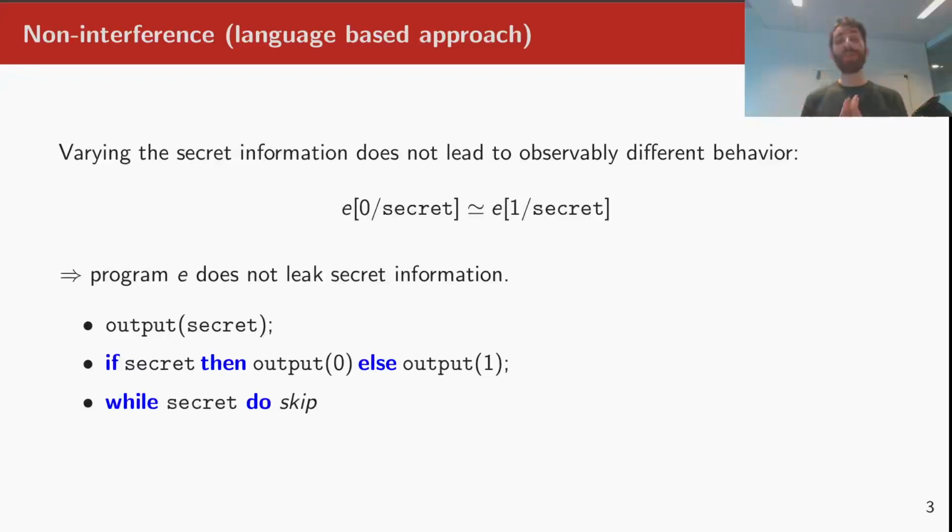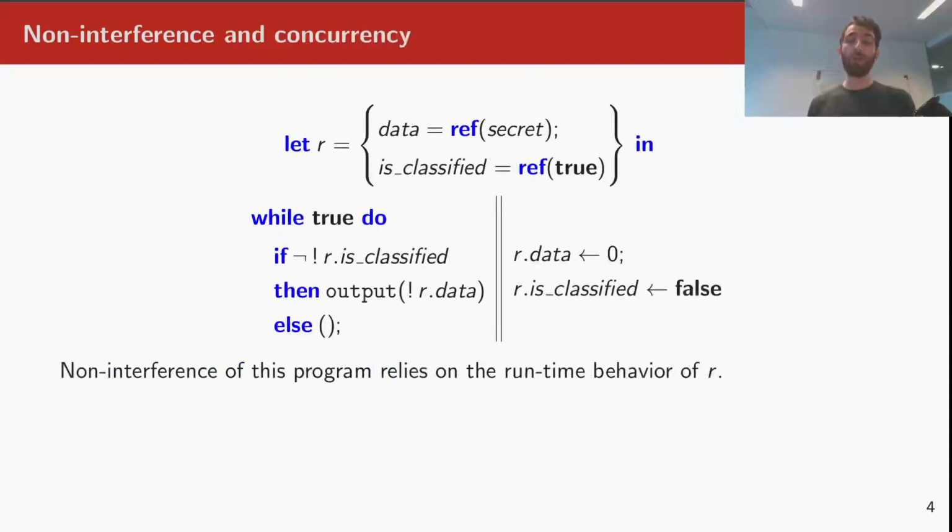The third program leaks information through the termination behavior. On the face value, such termination leaks might not provide much information to the attacker, but their effects can be aggravated, especially in presence of concurrency. Now, determining whether a program satisfies non-interference can be quite complex, especially in the presence of programming language features like concurrency. Let me try to illustrate this with the following running example written in an OCaml style language.